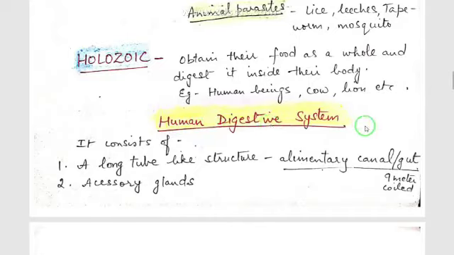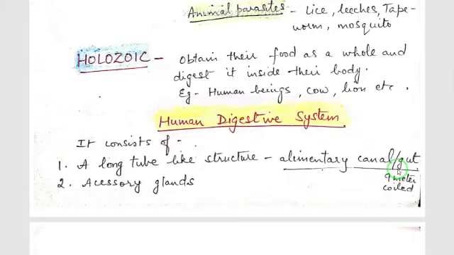The human digestive system is very complicated and it consists of two parts. First part is a long tube-like structure which is called the alimentary canal or gut. This alimentary canal starts from the mouth and ends in the anus.